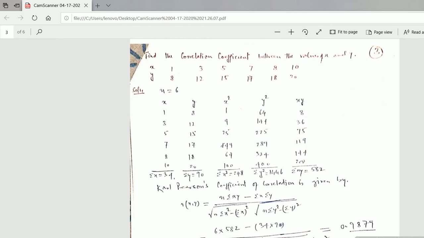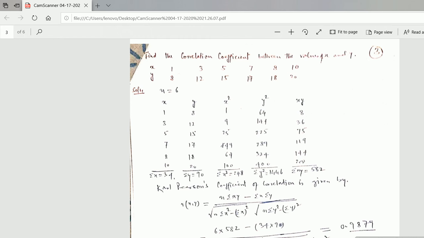For x square, you just square these numbers: 1 square is 1, 3 square 9, 5 square 25, 7 square 49, 8 square 64, 10 square 100. Again you simply square the y: 8 square is 64, 12 square is 144, like that.